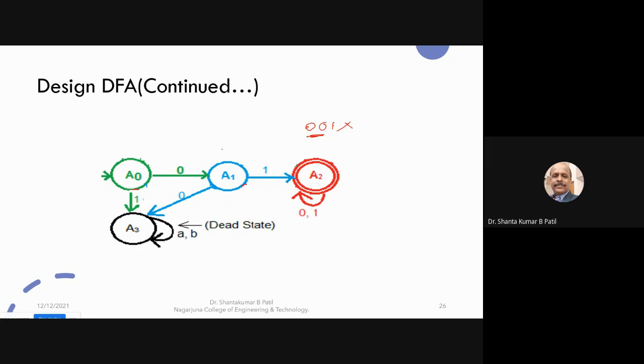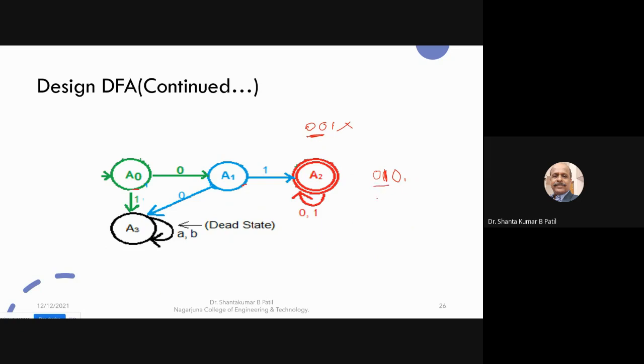Next, from A2, because till A2 the string has begun with 0 and 1, any string can follow. For example, 0 1 0 is accepted. If you make a 0 and 1 loop at A2, any string beginning with 0 1 is going to take you to the final state.